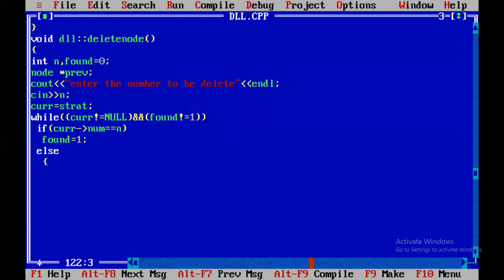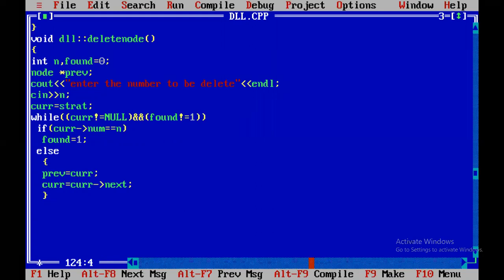Otherwise, you have to move to the next node: previous equal to current, current equal to current dot next. These are the statements to find whether the number is in the list or not.